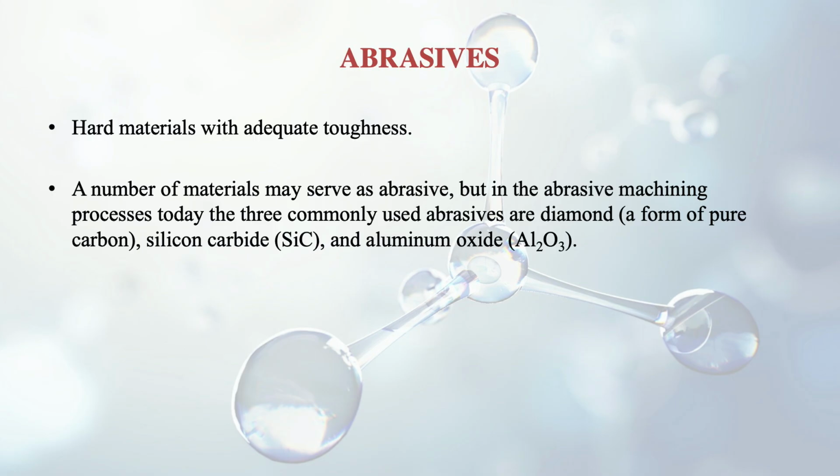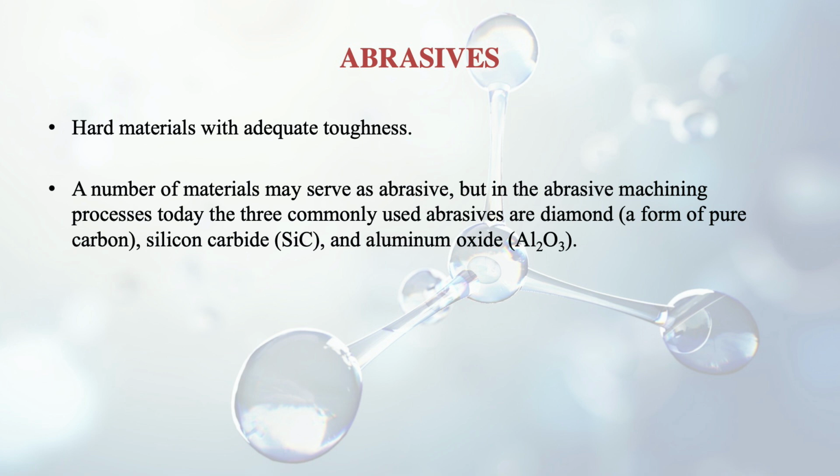So both properties are there: they may be hard from outside, but there is certain softness inside so that they don't break. A number of materials may serve as abrasive, but in the abrasive machining process basically three types are there. The first one is diamond, which is a form of pure carbon. The second is silicon carbide, SiC, and the third is aluminum oxide, Al2O3.